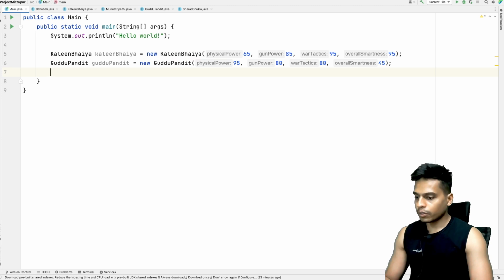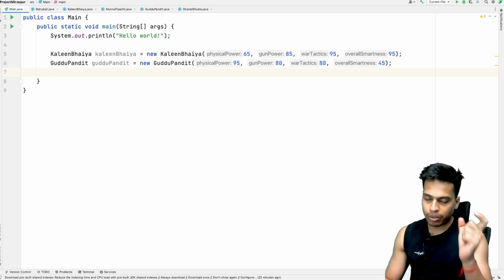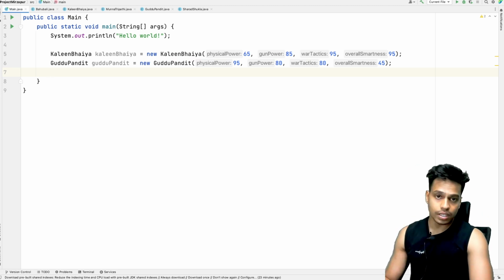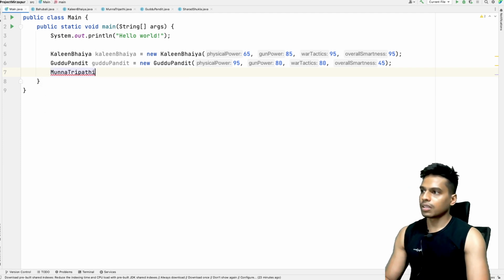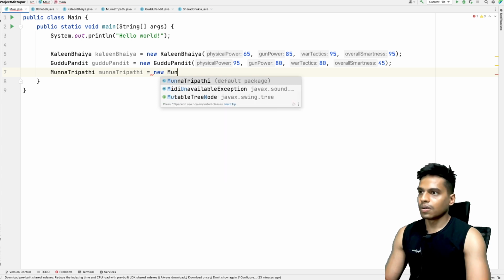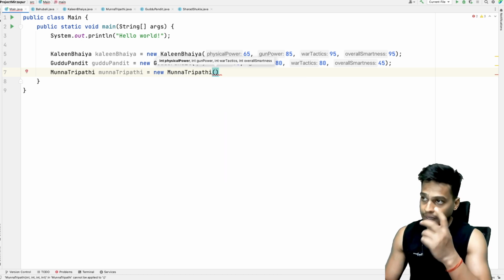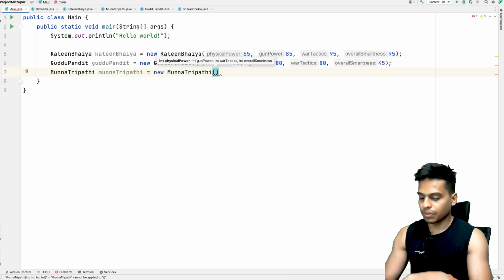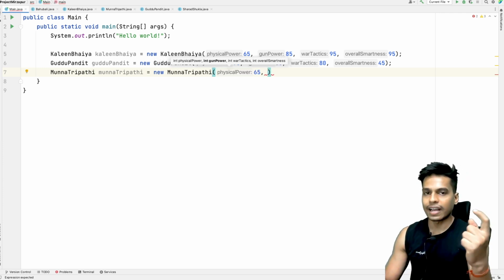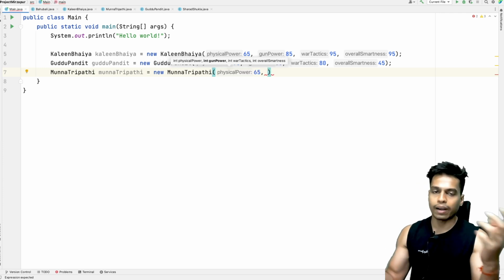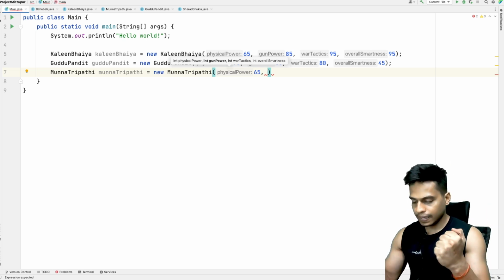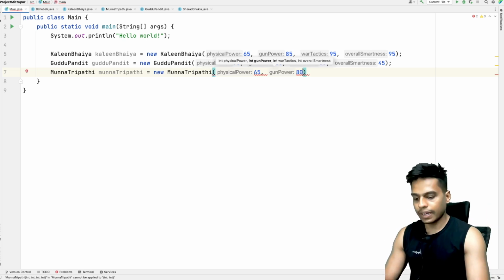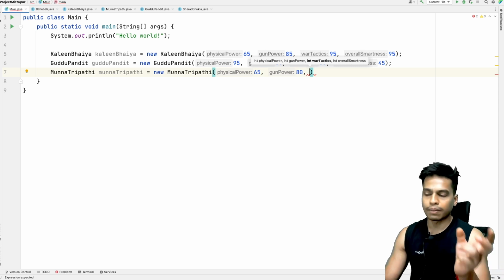Okay, and the next Bahubali that we have is Munna Tripathi, who is the son of Kalin Bhaiya. Munna Tripathi equals new Munna Tripathi, and the physical power is again 65. Not a big guy, not that much physical power. And the gun power is 80. It is fine. You have pretty decent gun power.